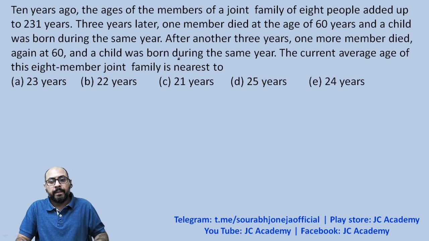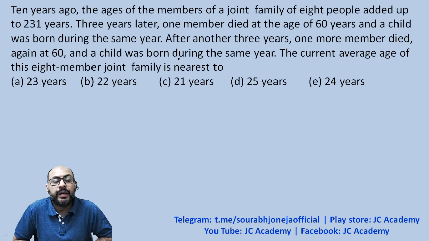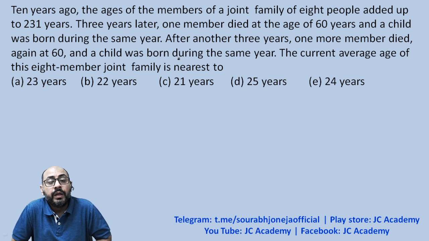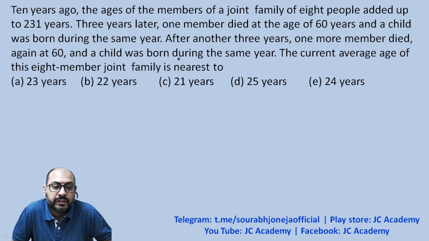This is another question, a question on average age. Let's read the question and try to solve it. 10 years ago, the ages of the members of a joint family of 8 people added up to 231 years. 3 years later, one member died at the age of 60 years and a child was born during the same year. After another 3 years, one more member died again at the age of 60 and another child was born during the same year. The current average age of this 8 member joint family is nearest to how much?